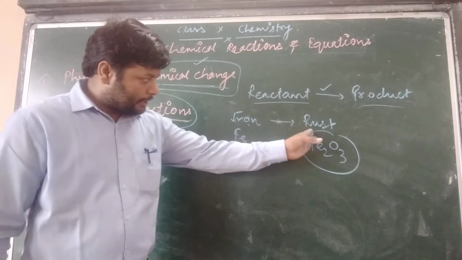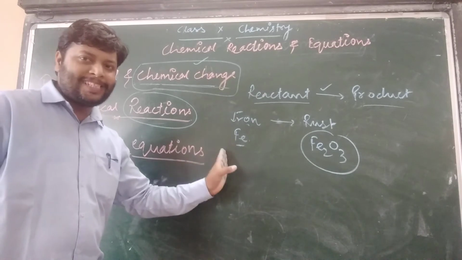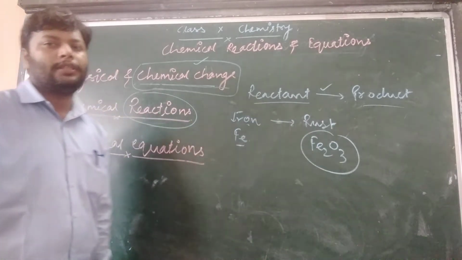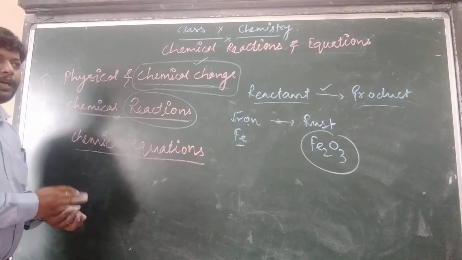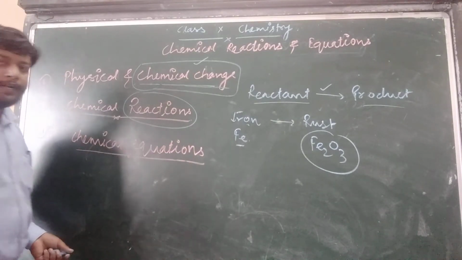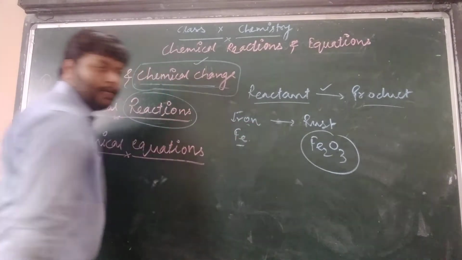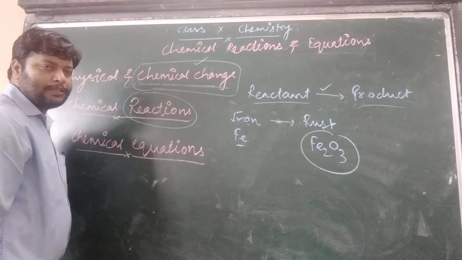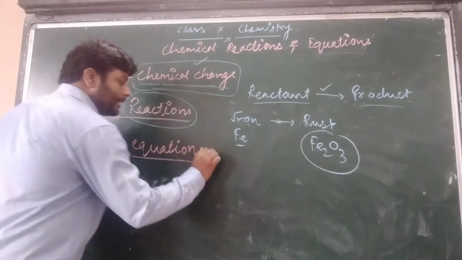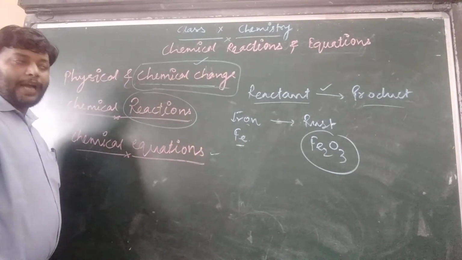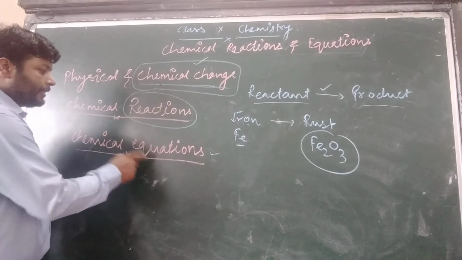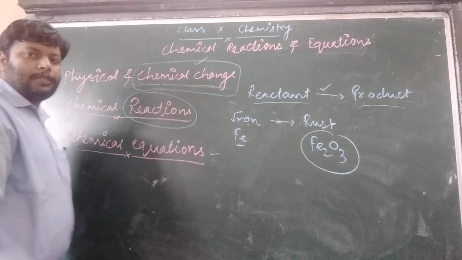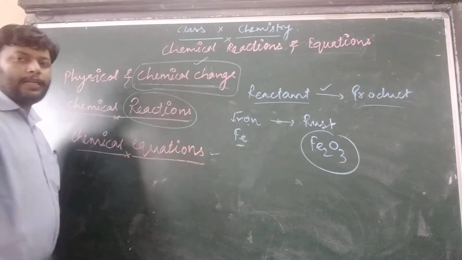So the conversion of one kind of particles, one kind of atoms, into a different kind of particles, atoms or molecules is called a chemical reaction. And writing these formulas in terms of symbols is called a chemical equation. So we have to discuss chemical reactions and chemical equations in detail in this chapter.